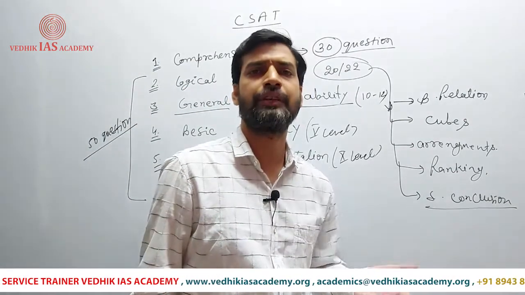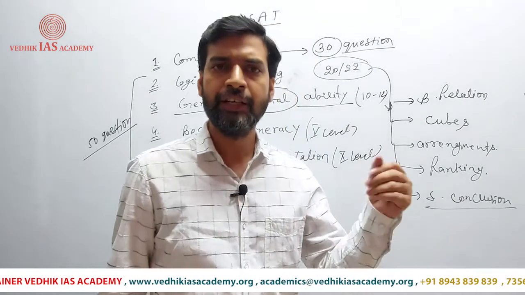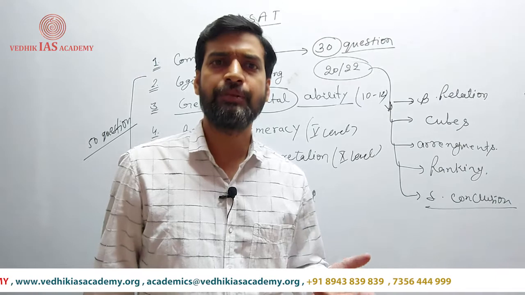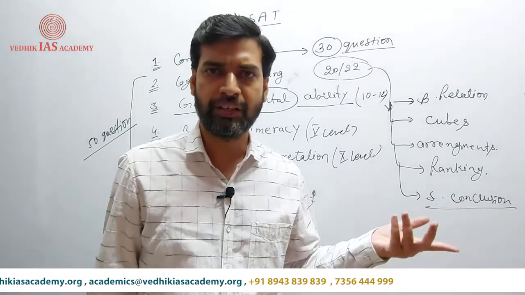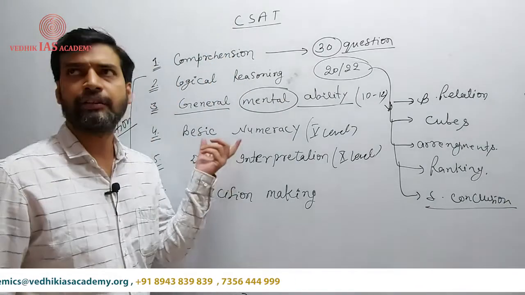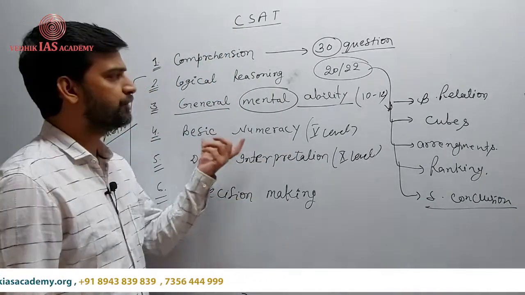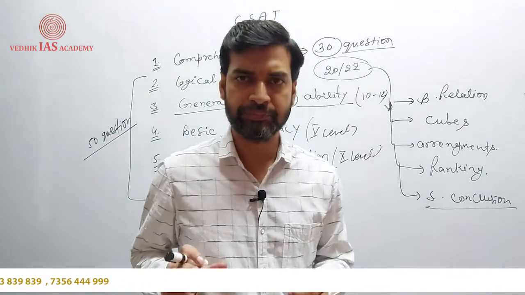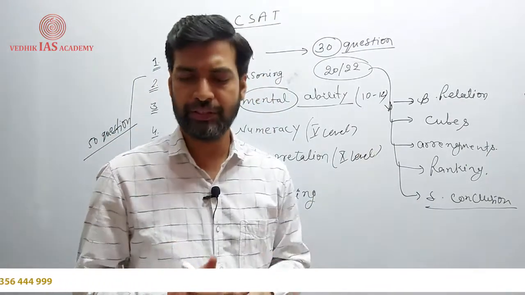What are the types of questions in race? Like, 2 persons A and B are running a 100 meter race. A beats B by 10 meters. Second time A beats B by 5 seconds. What is the speed of B or A, right? These types of questions are in the race part. So basic numeracy is a mathematics part up to the level of 10th. You need to focus on some standard topics.